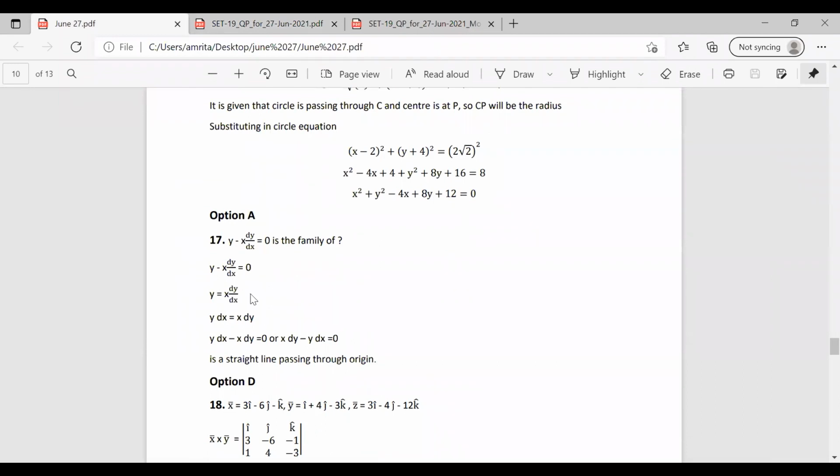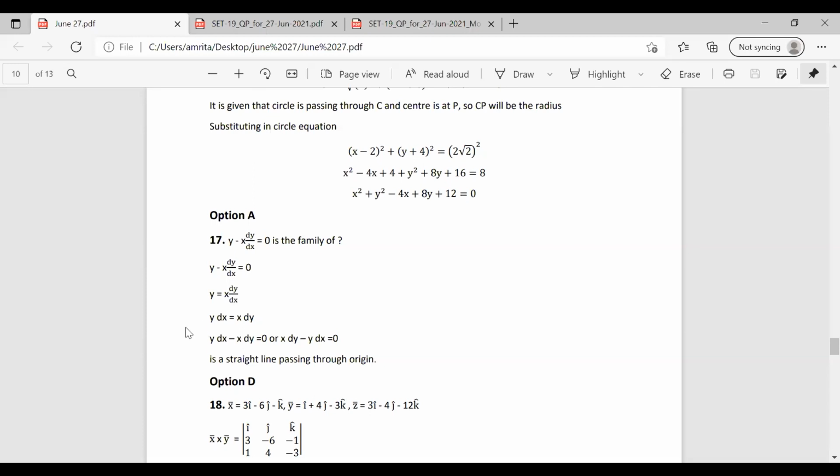We can write it as y equal to x dy by dx, that is y dx equal to x dy, or y dx minus x dy equal to 0, or x dy minus y dx equal to 0. We know that this is the equation of a straight line. So it becomes the equation of the straight line passing through the center.